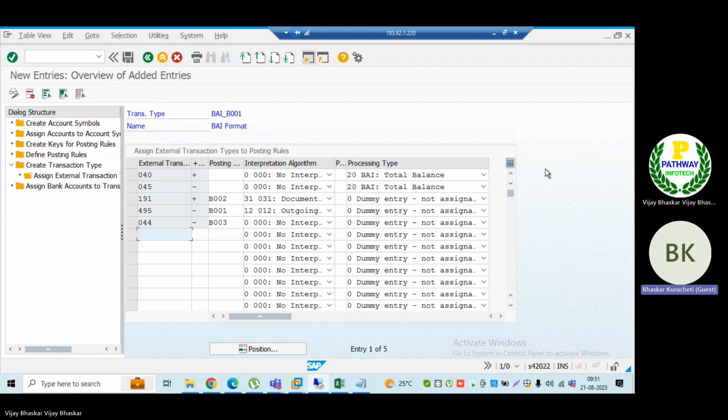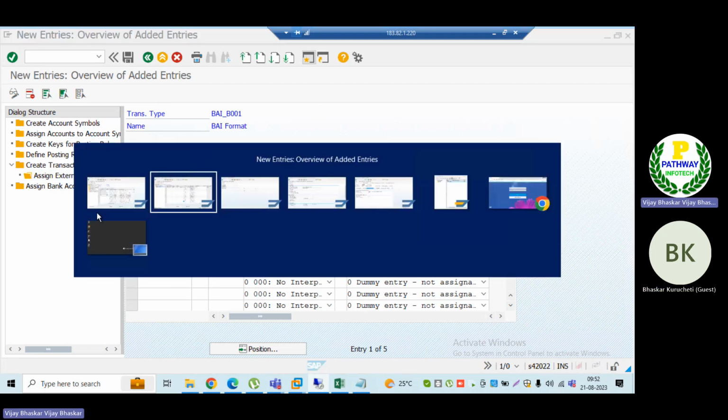Now I understand the search string is used to differentiate when we have one external transaction and internally we have different GL accounts to be posted. That is what the search string is used for. But is there any other purpose for which we can use the search string? Yes, sir. That is what I said. It depends on my business requirement. I will show you, sir, in the search string.